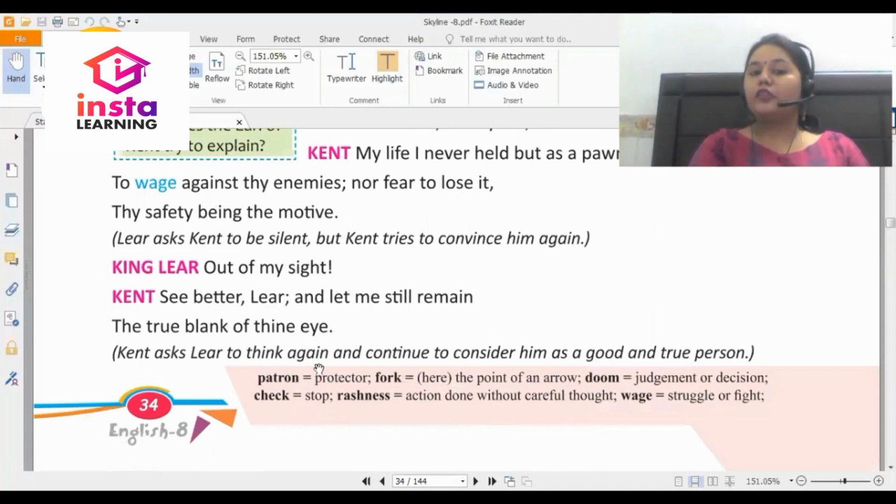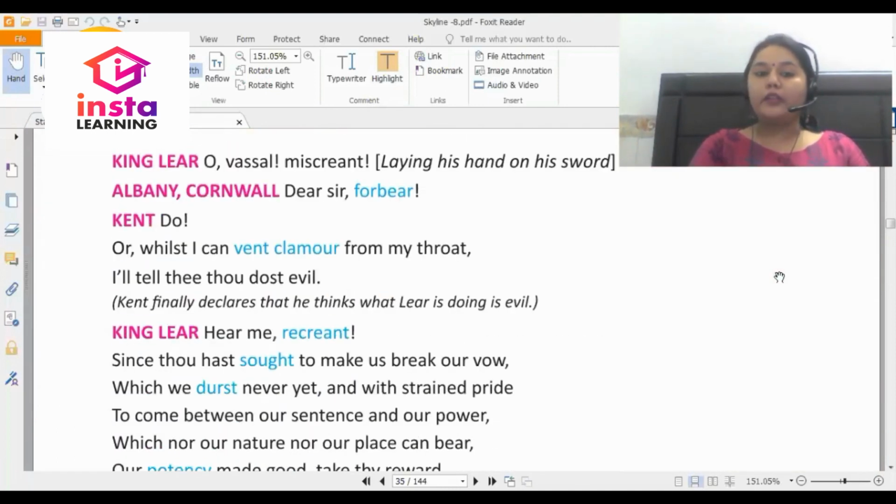Kent asks Lear to think again and continue to consider him as a good and true person.